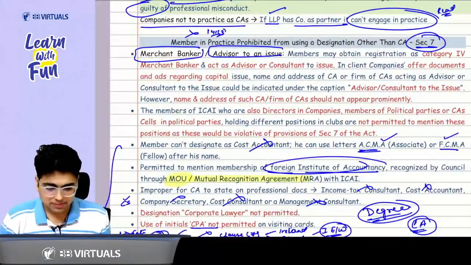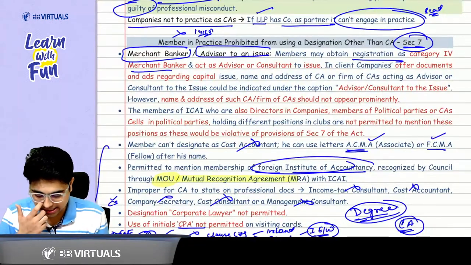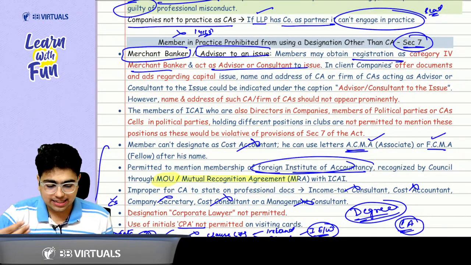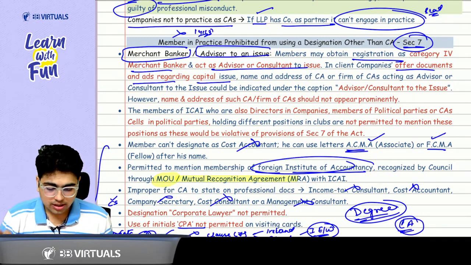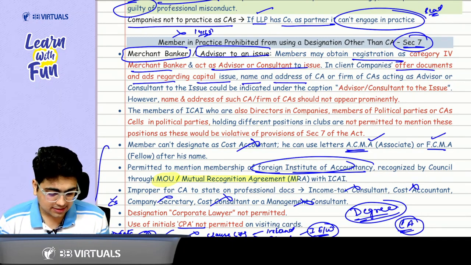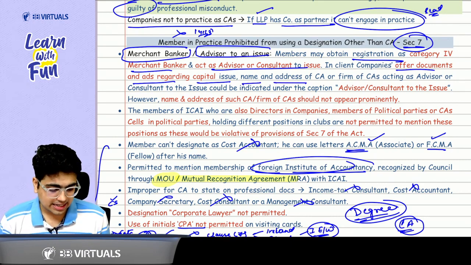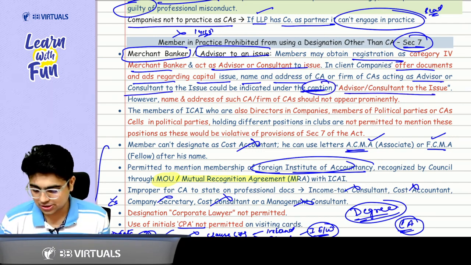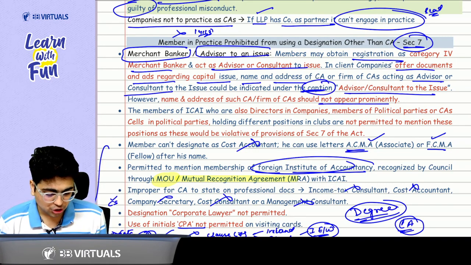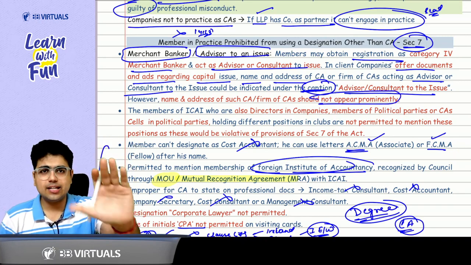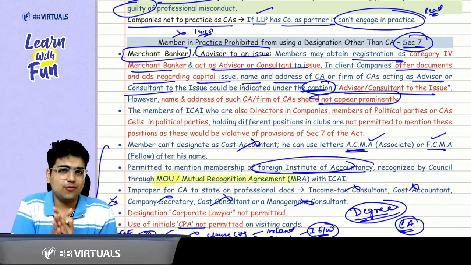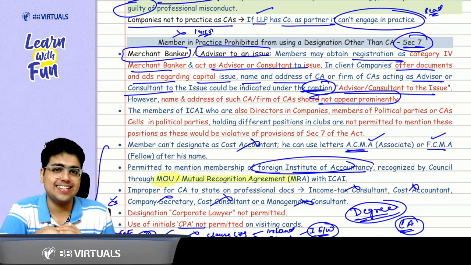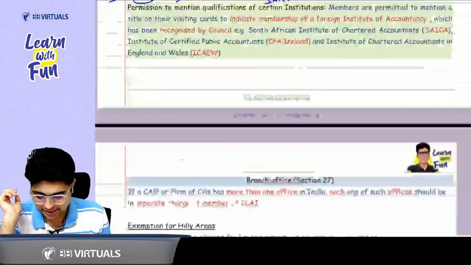So it says a member can obtain registry as a merchant banker or advisor to an issue, and in the client's prospectus or ads regarding the capital issue, the name of the CA and the address of the CA can be regarded as an advisor or consultant to an issue under the caption or heading advisor or consultant to an issue. But remember, this should not appear prominently. So just give it a read, so that in case a case study based question is asked, you are able to handle it properly.